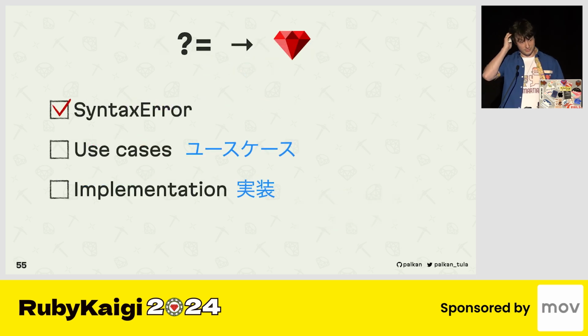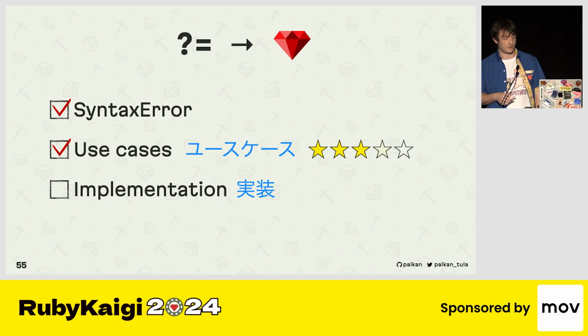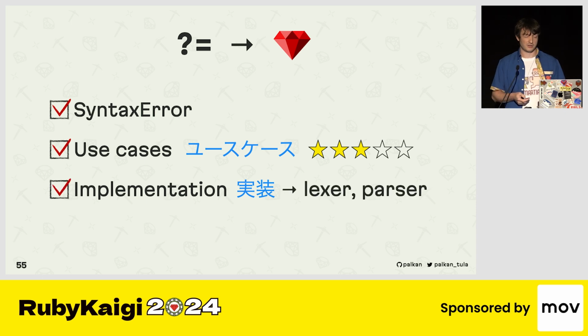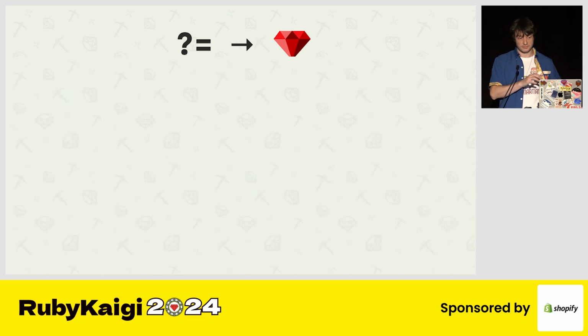And if we take a look at our checklist, we obviously pass syntax error. We have some use cases, but not all of them are applicable as of today. And speaking of implementation, it's just a matter of a tiny extension to Ripper and some parser stuff. So it's not doing anything very complex. But that was just a warming up example.